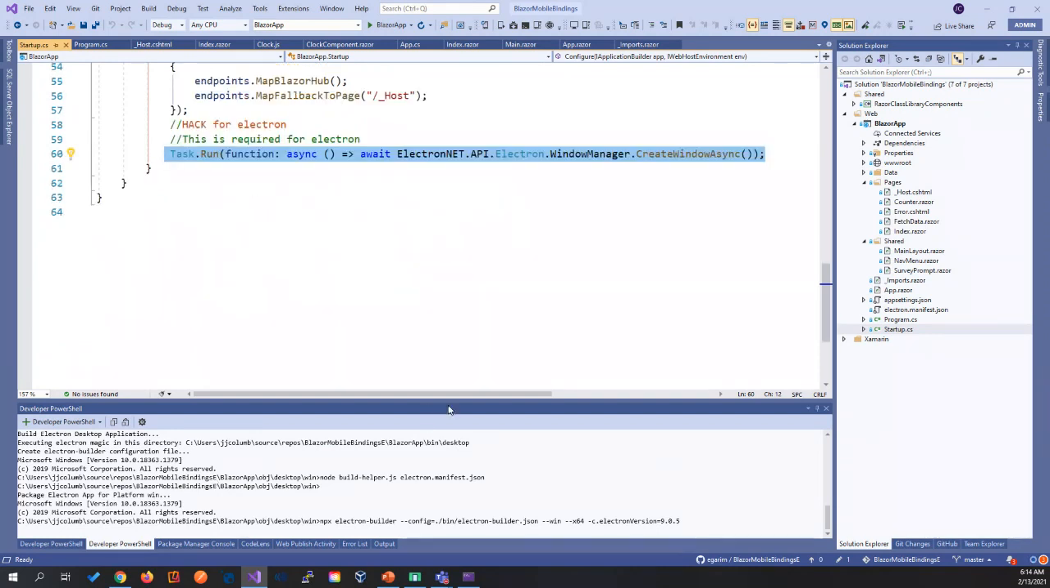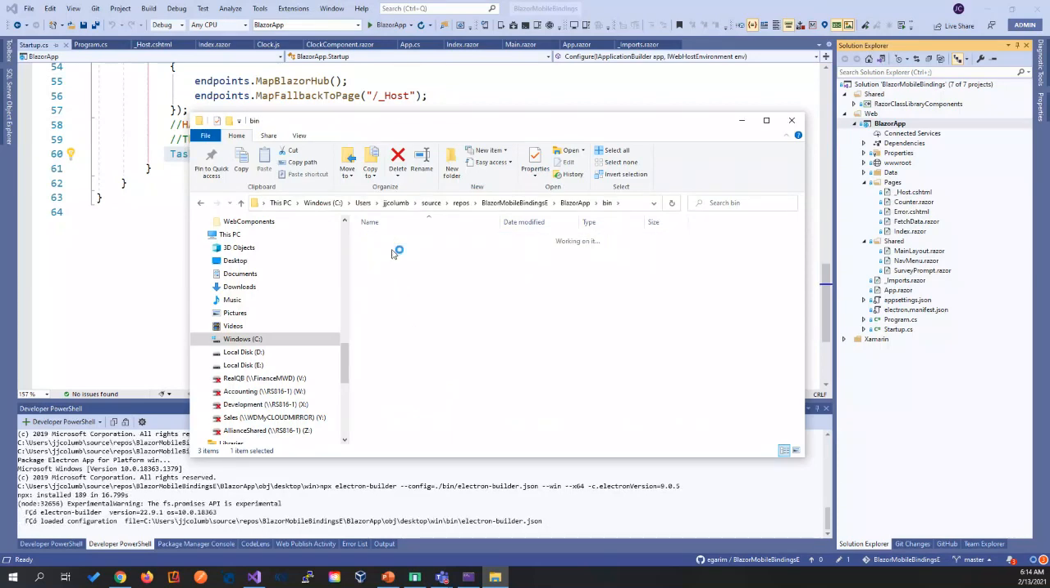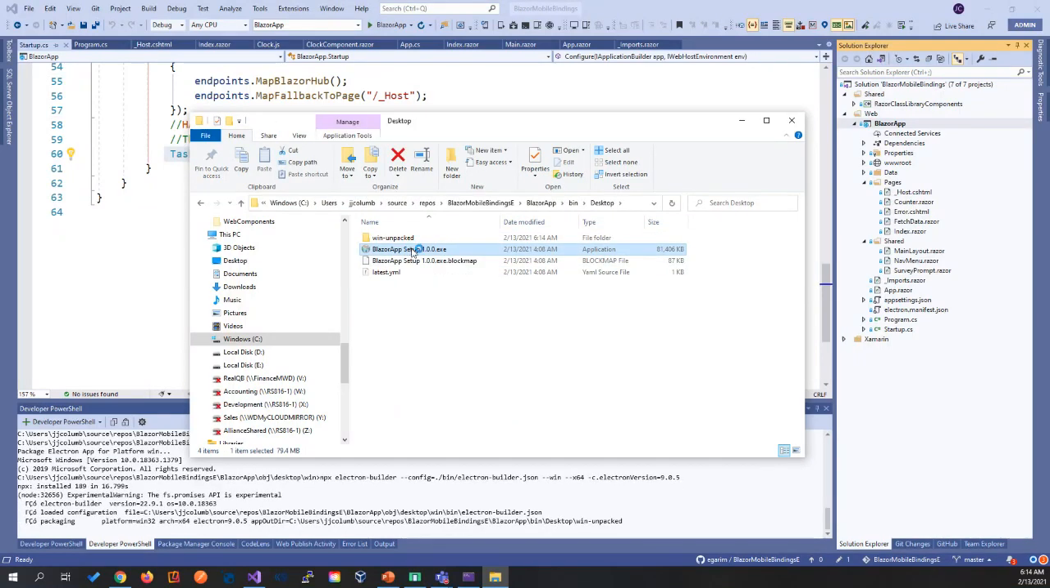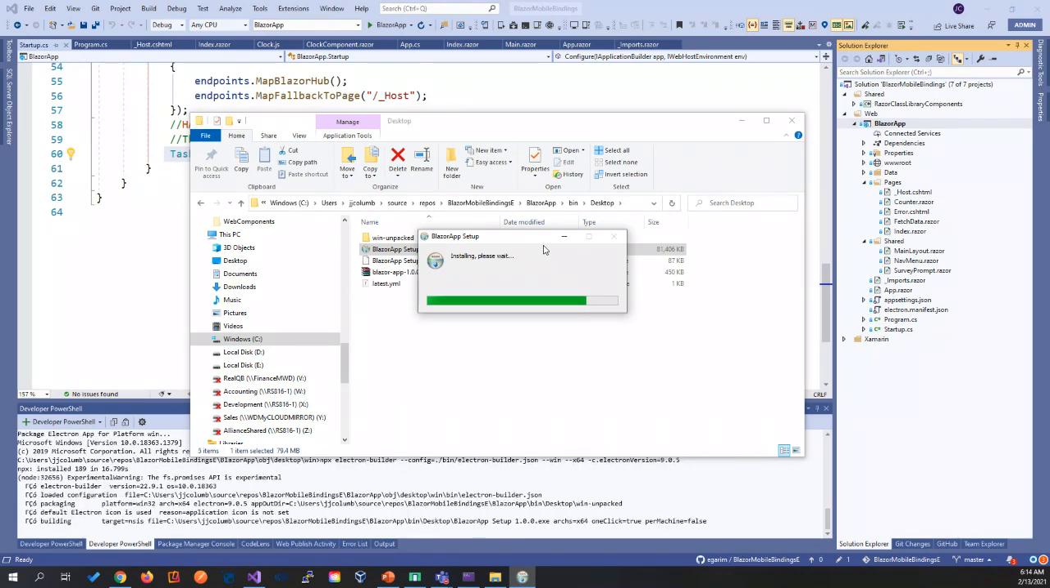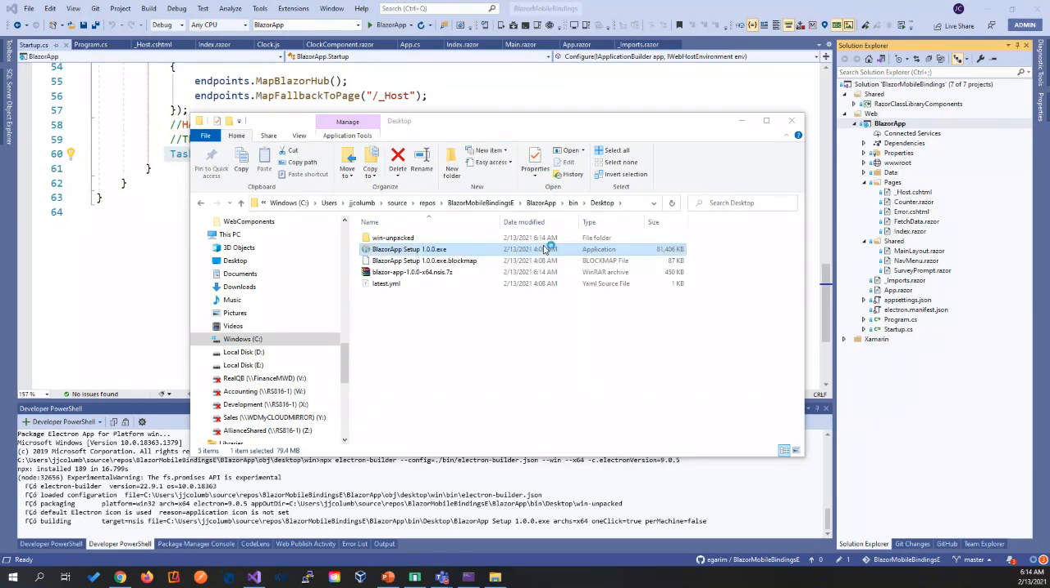With that, and running the command, now we can go to our Blazor app, go to our bin folder, go to the desktop folder that got created. Right here we have an installer already. So if we run that, and it's installing here, you'll see that we have taken a web application and converted it to a desktop application. This one is a native application. This one we will be able to access the file system. We will be able to do a lot of other things that we cannot achieve with the PWA.